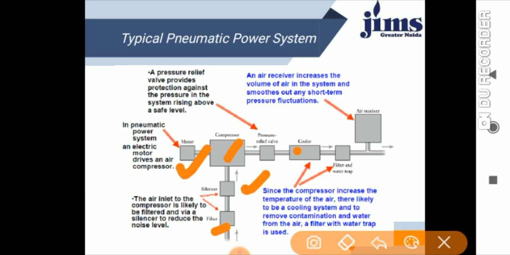And then we come to the cooler section, the filtering and the water trap. Since the compressor compresses the air, the air temperature will be raised, so there is likely to be a cooling system. And to remove the contamination and the water from the air, a filter with a water trap is used, which will trap all the water present in the air.